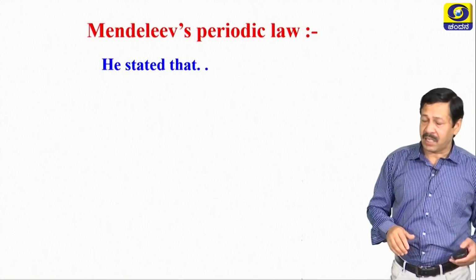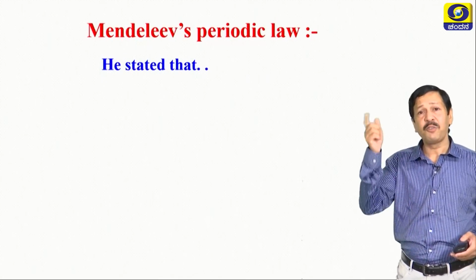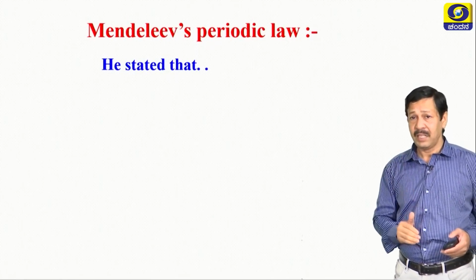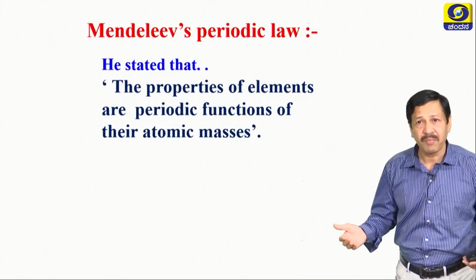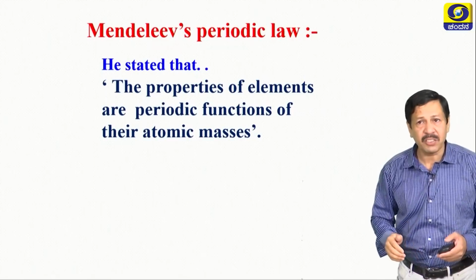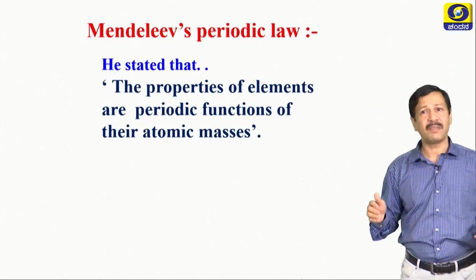His periodic classification was also based on atomic mass. That is a major drawback. Let us see what he states. He stated that the properties of the elements are periodic functions of their atomic masses.